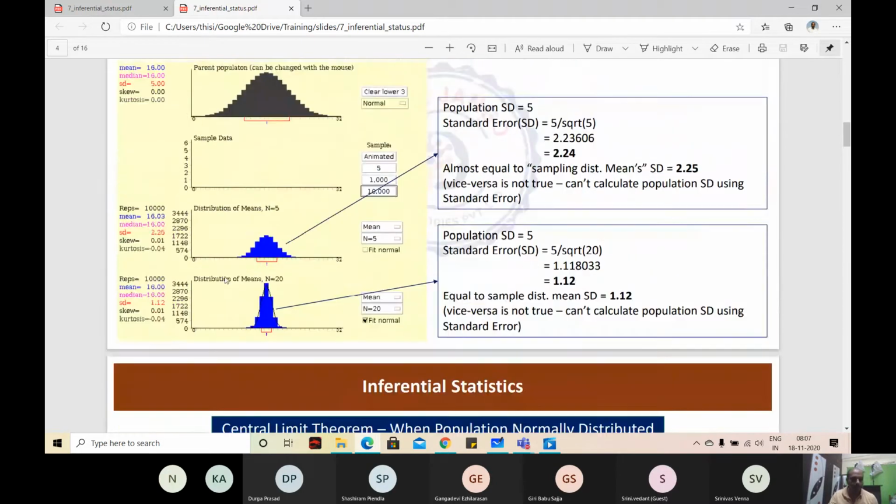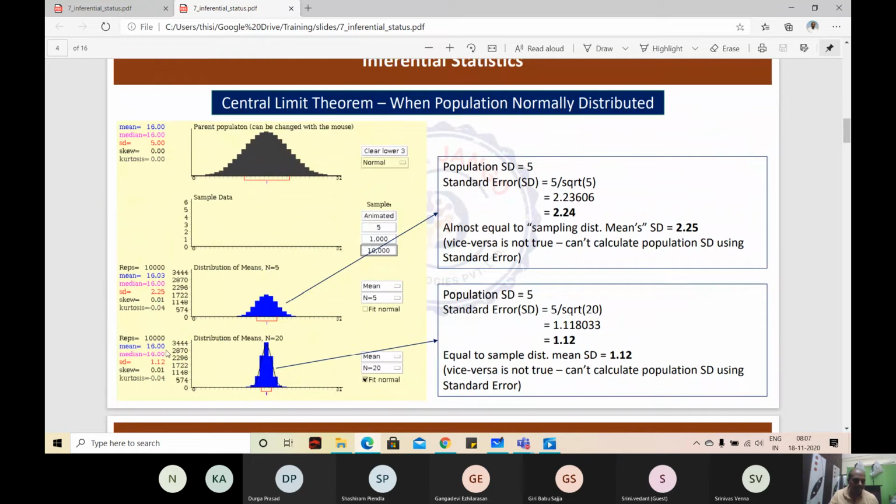When you take a big sample size, the mean of the sampling distribution is almost equal to the mean of the population. Here, with the smaller sample size the mean is 16.03 and the population mean is 16, but with the big sample size the mean is equal to the population's mean.